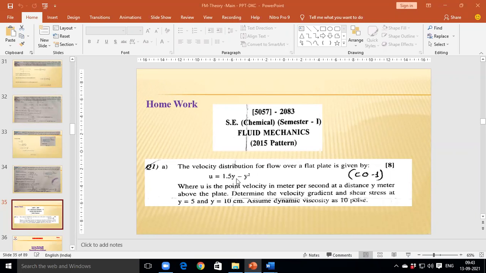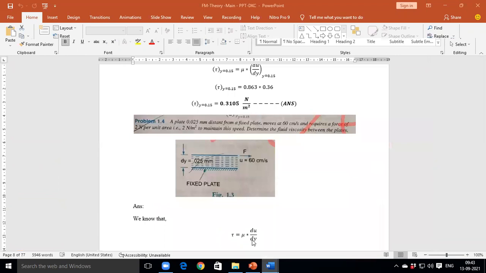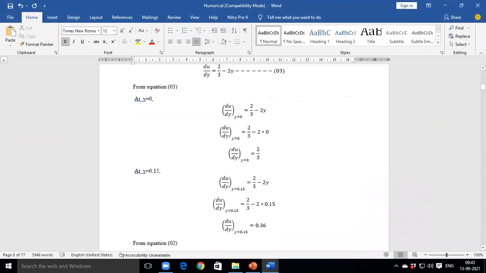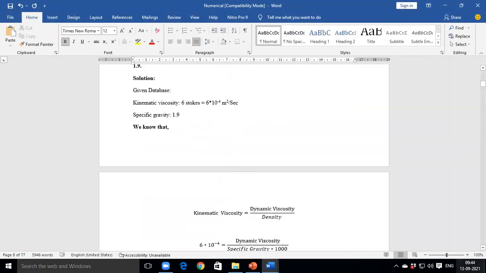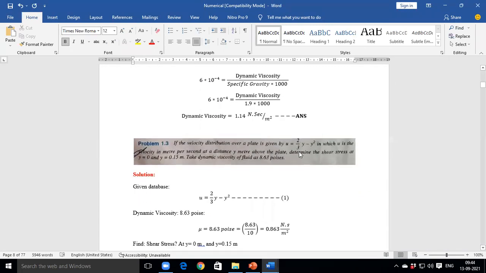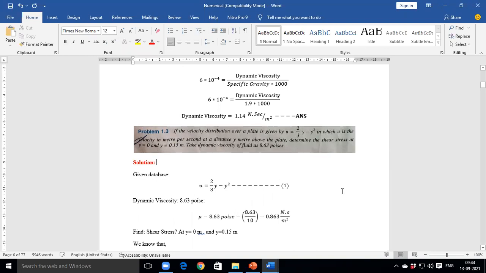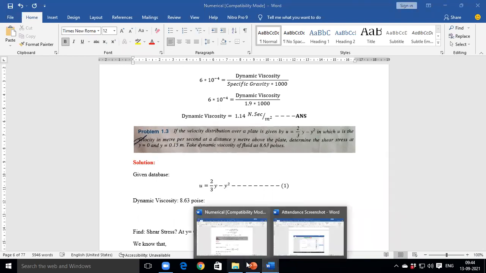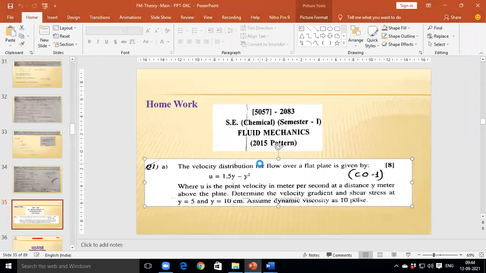And this equation is the same as the numerical we solved, slightly different. But the remaining part, the procedure of the numerical, is the same, nothing changes. We solved the same numerical that is mentioned in this question paper.